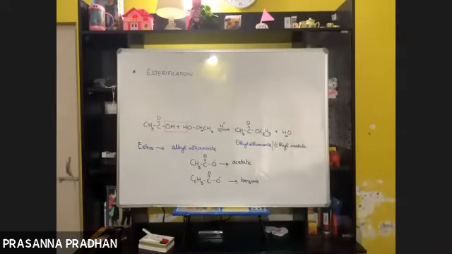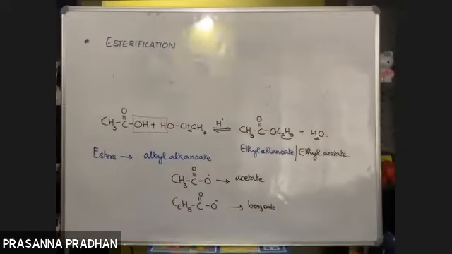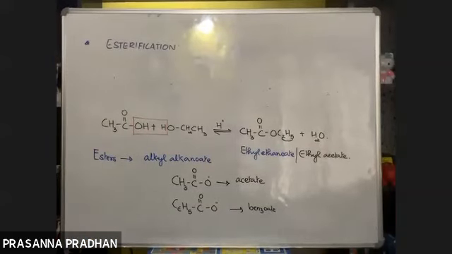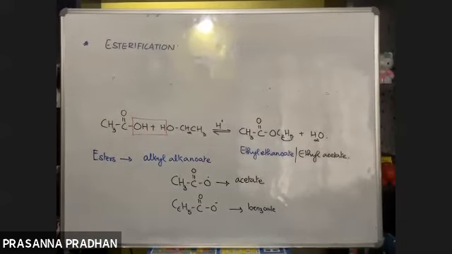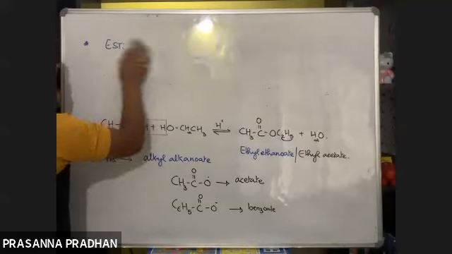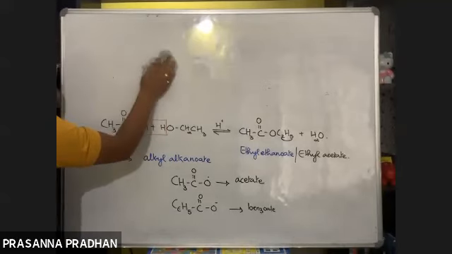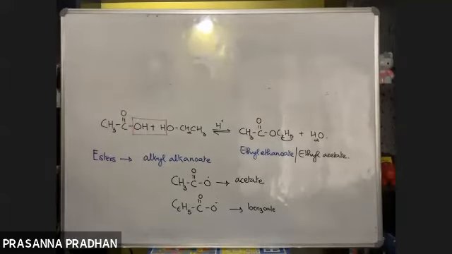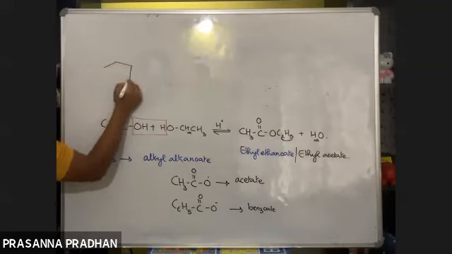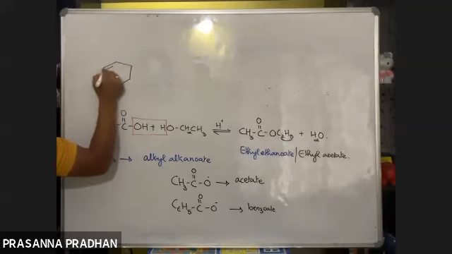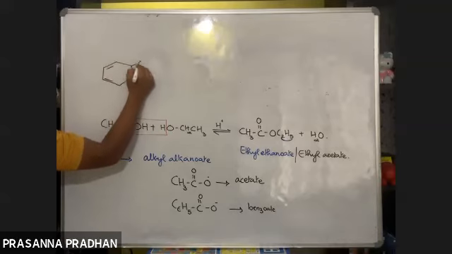Now let us solve a few problems related to esterification reactions. What happens when benzoic acid, C6H5COOH, is treated with methyl alcohol? Do it on your own and give me the IUPAC name as well.